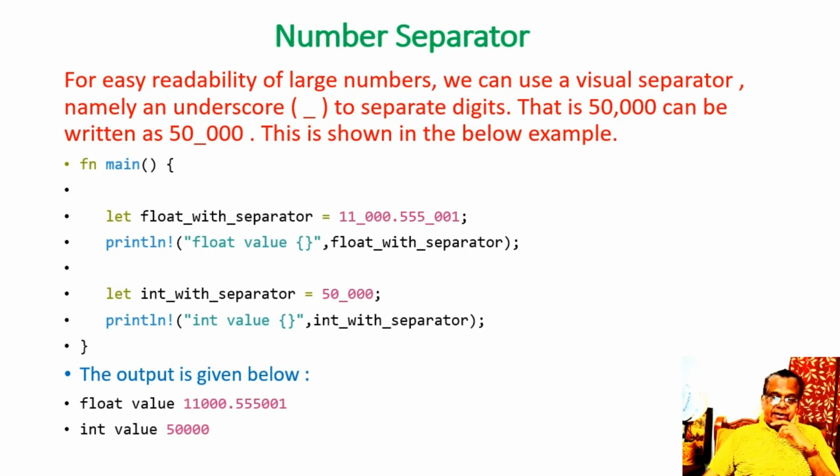It's a very simple program wherein we have used one float value and another int value. The output is given below. The output is very simple: float value 11,000.555001. Next, int value 50,000. It's very simple. Note the usage of this number separator.